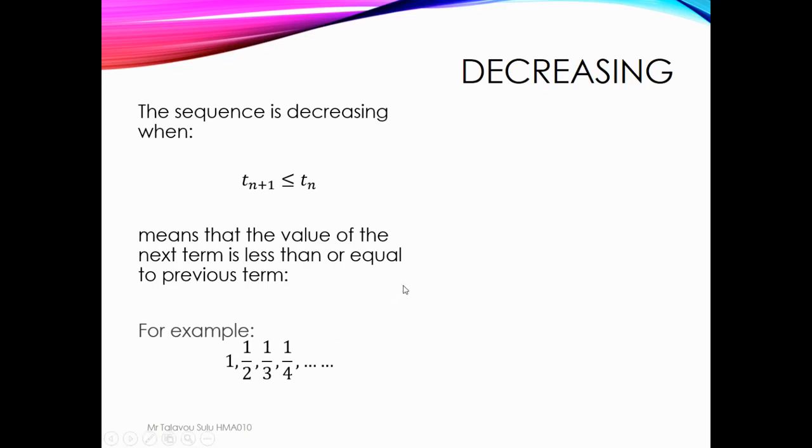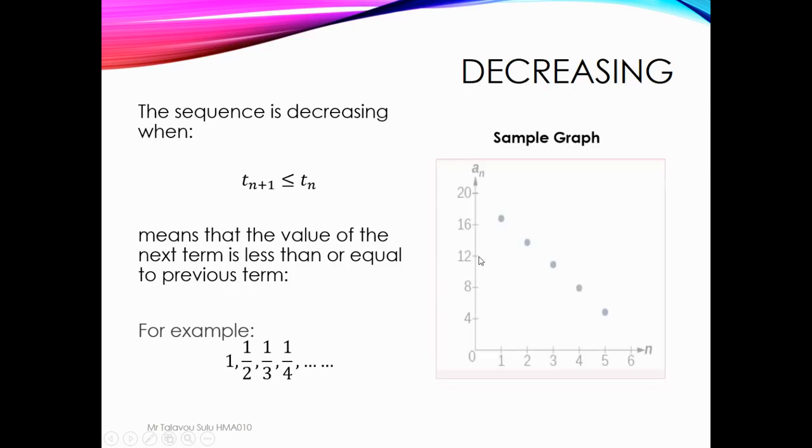So if we draw a graph or plot the points, something like this will happen. The points will go down like this, because we start from n equals 1, n equals 2, so the value of Tn is going down. The value of the term is going down. So decrease means the value of the next term is less than or equal to the previous term. So T1 is greater than T2, but for increase, T2 is greater than T1.